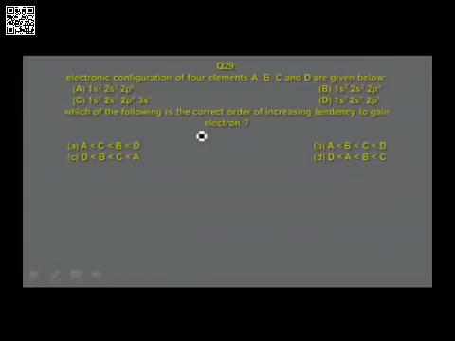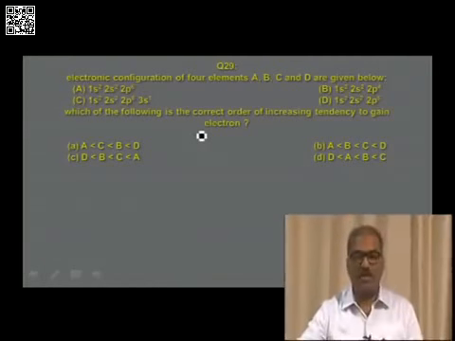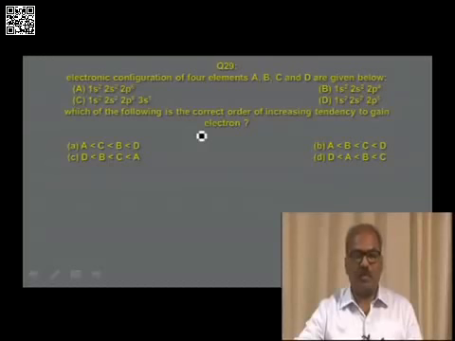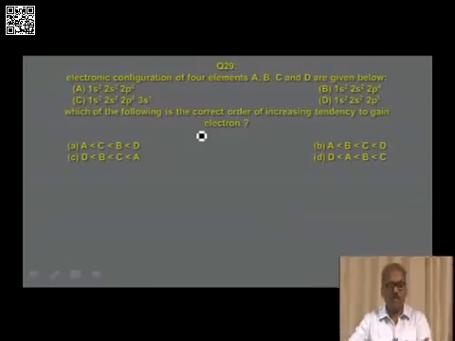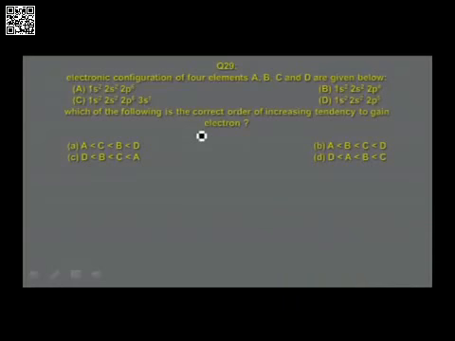Electronic configuration of four elements A, B, C and D are given below. First one, 1s2, 2s2, 2p6, a 10 electron system. 1s2, 2s2, 2p4, an 8 electron system. 1s2, 2s2, 2p6, 3s1, 11 electrons are there. And 1s2, 2s2, 2p5, 9 electrons in option D. Which of the following is the correct order of increasing tendency to gain electron? Four options are given, A, B, C, D. Which is the correct answer?